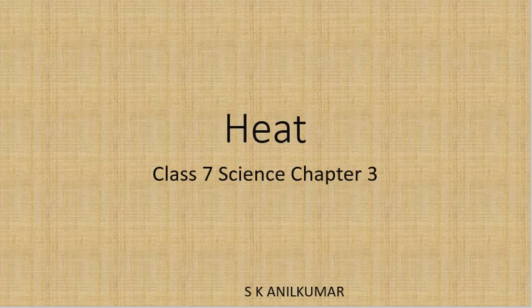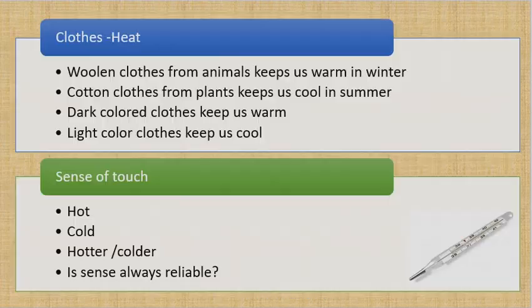But is your hand the best way to measure hot or cold? May not necessarily be. You need other mechanisms to measure. In summer, you wear cotton clothes. In winter, you wear woolen clothes. Why is it like that? Because in summer it is very hot and you need to find a way to reduce that heat. In winter it is very cold and you need to find a way to make it warm.